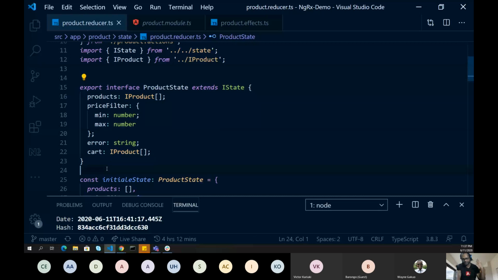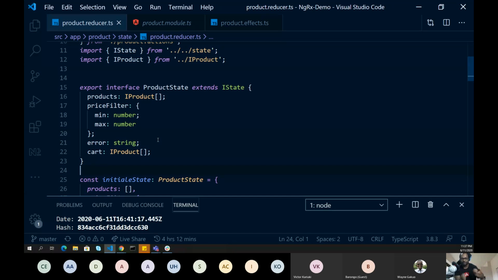As per my application right now, I've decided I will save the products list. I will save the filters, so whenever I come back after navigation, I can see if there were any filters which were applicable. If there is any error while loading the data, I want to save the errors as well. And I also want to manage my cart data. It's not mandatory that you should put everything into your store. Never do that. You have to first decide what information is available and should be shared inside your entire application.